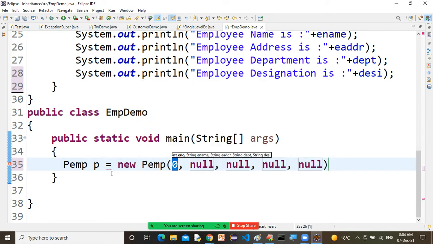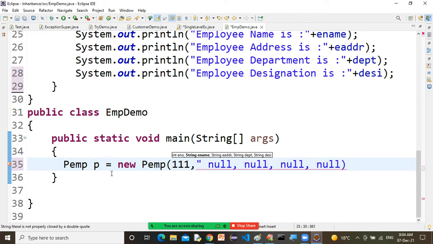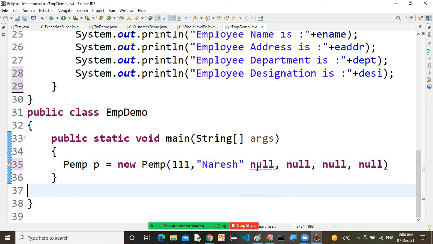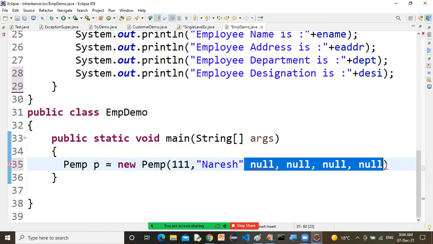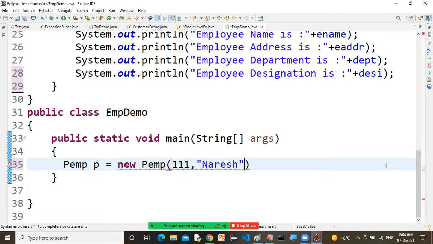Look at it: by default the values are zero, null, null, null, null. Employee number 111. What is the employee name? Let's say Naresh. Employee address is Hyderabad.